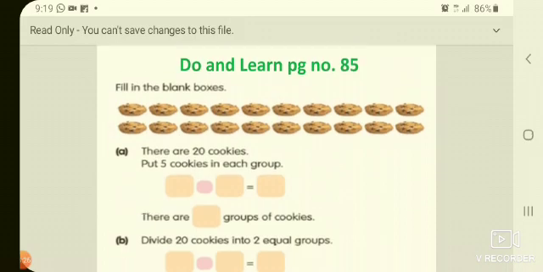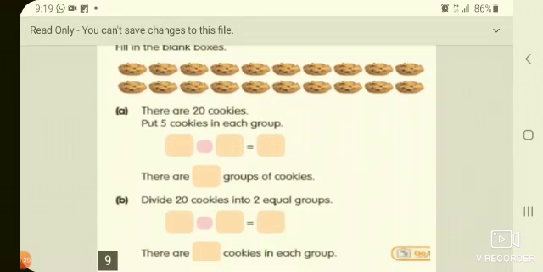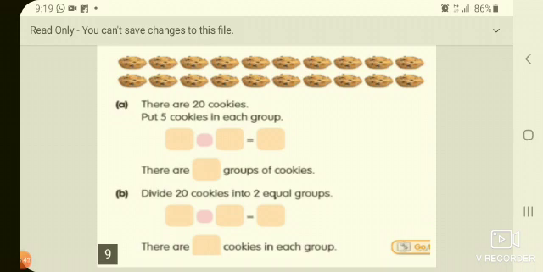Now page number 85, you have this as homework. You have to do it. There are 20 cookies. Put 5 cookies in each group. So a total of 20 cookies are there. You have to keep 5 cookies in each group. How many groups are there? You have to divide 20 cookies into groups of 5, or read the 5 table till 20. You can get the answer.